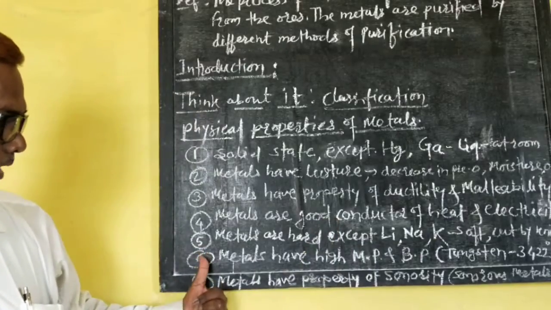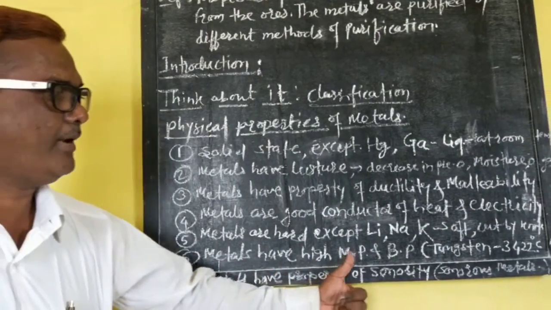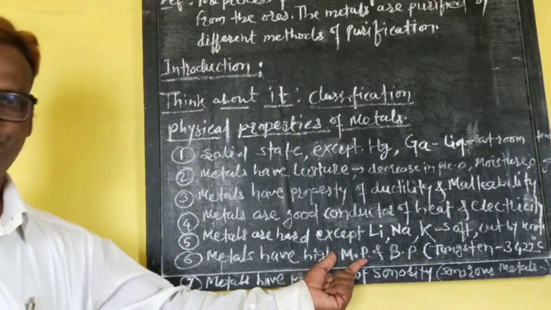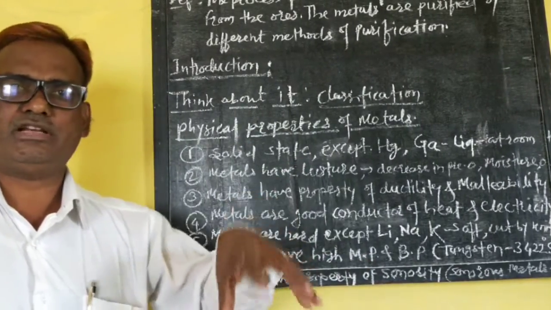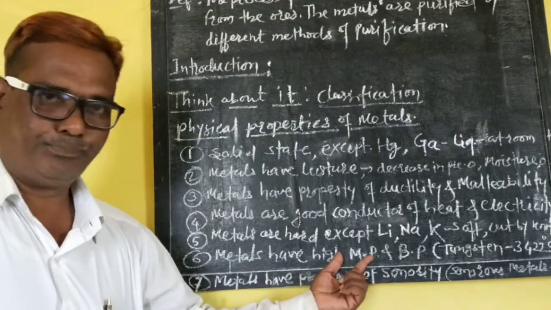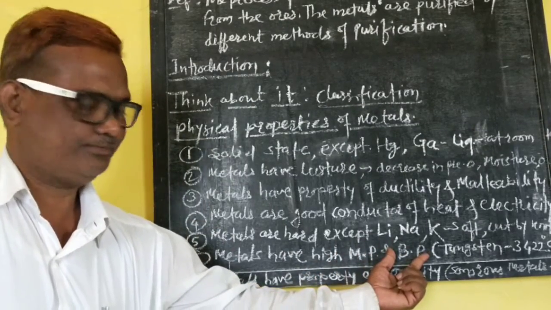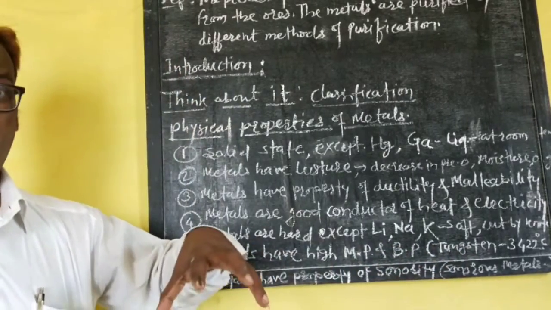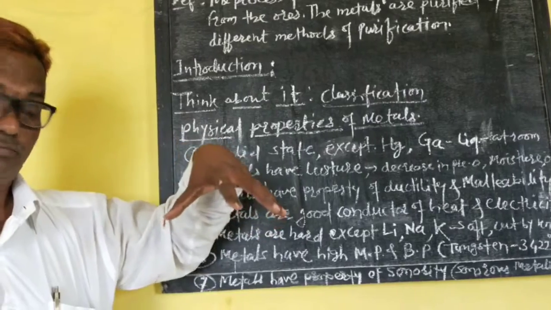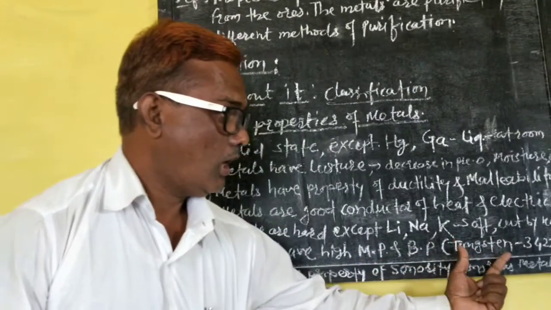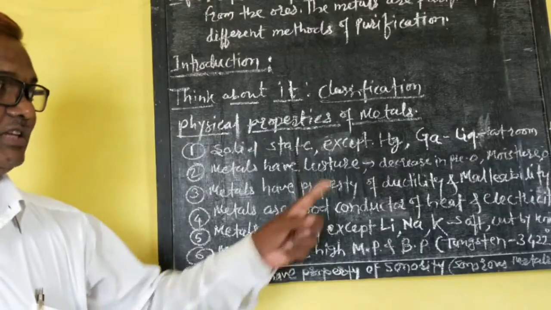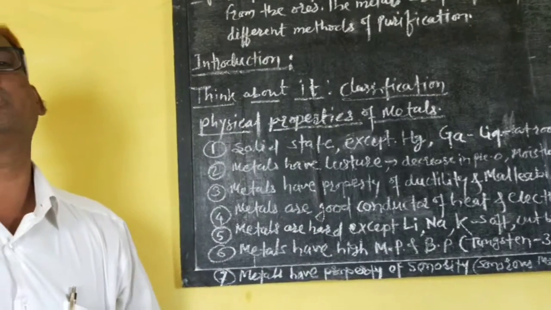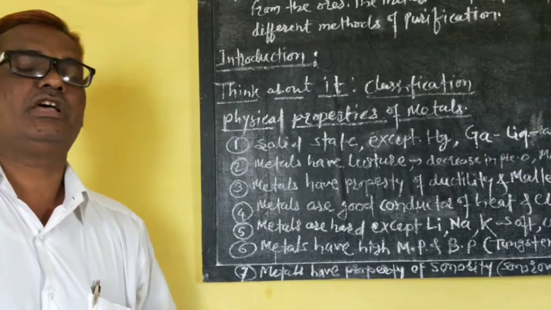Now the sixth property: metals have high melting point and boiling point. Melting point, in Marathi called Vitalanka, is the temperature at which the metal melts. And boiling point, Utkalanka, is the temperature at which the substance boils. The metal tungsten has a melting point of 3422 degrees Celsius.